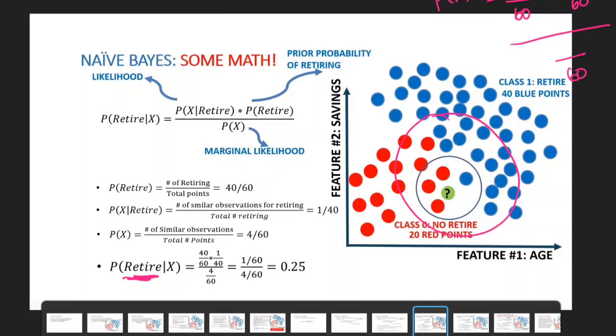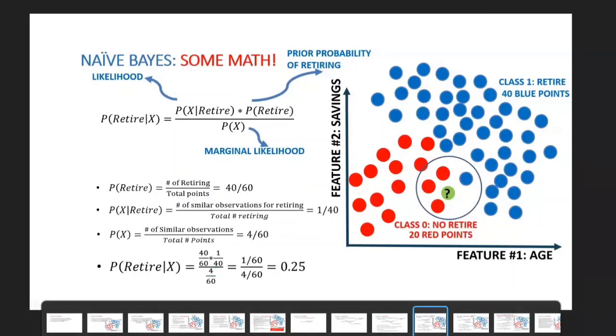Is that clear? Similarly, now in this example, the only difference is this one. In our circle, we have only one blue data point. For example, here 2 blue data points are there. Assume that 2 blue points are there. Now what happens? This is 2 by 40. And in the total circle, how many data points are there? 5. This is 5 by 60. Out of the 5 data points in the circle, 2 of them are blue data points and 3 of them are red data points. Out of 5, 2 of them are blue. Is that clear?